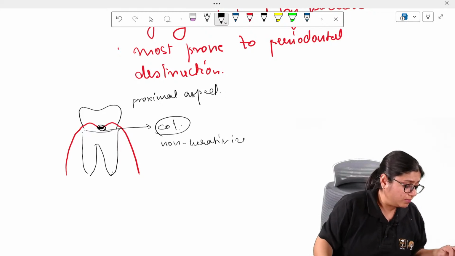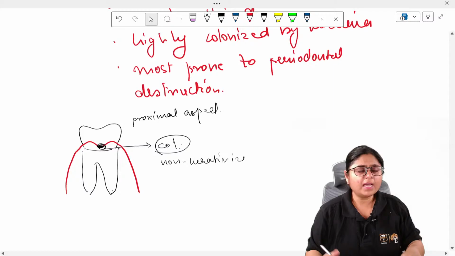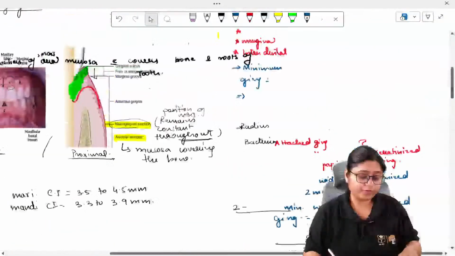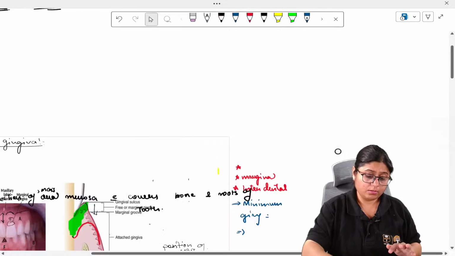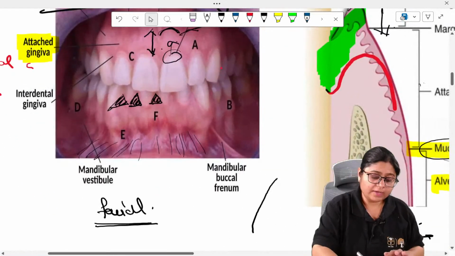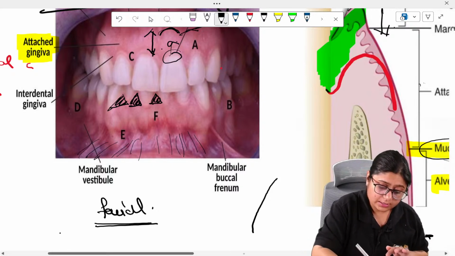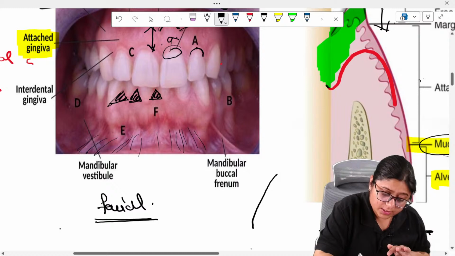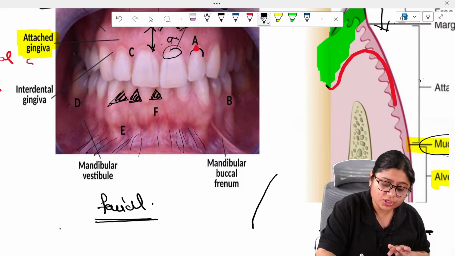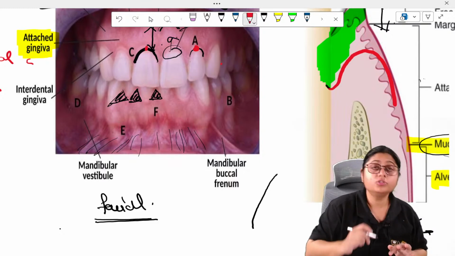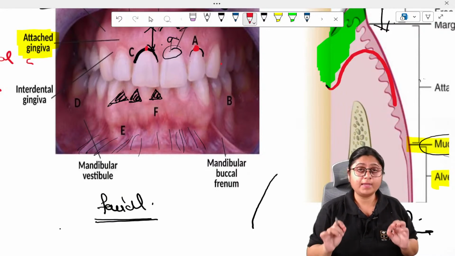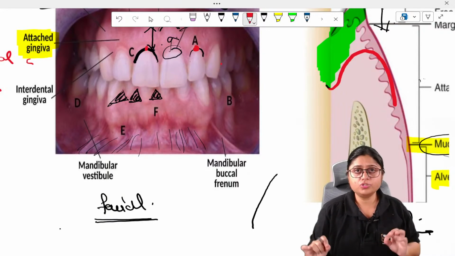Okay. Now, Aparajita ma'am, in exam they ask extent of attached gingiva. Ma'am, gingival zenith, please explain. Gingival zenith is just the highest point of the gingiva. This point is your gingival zenith. Highest point of marginal gingiva is your gingival zenith.